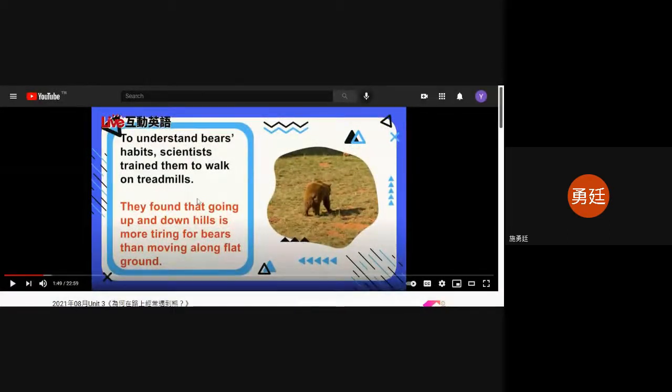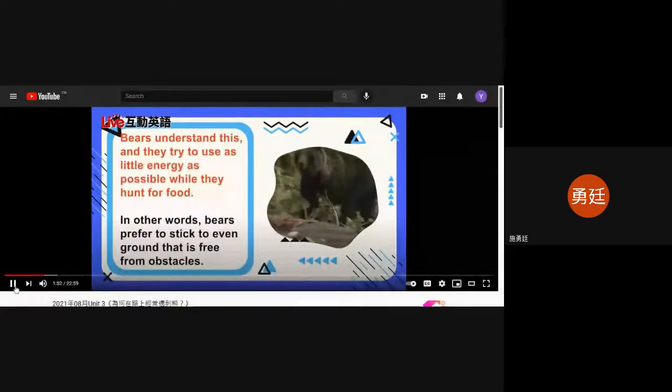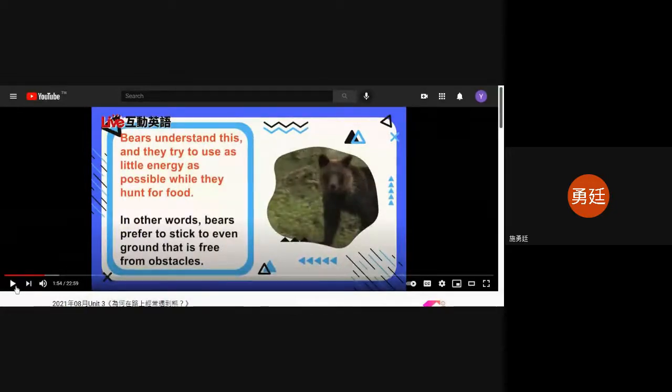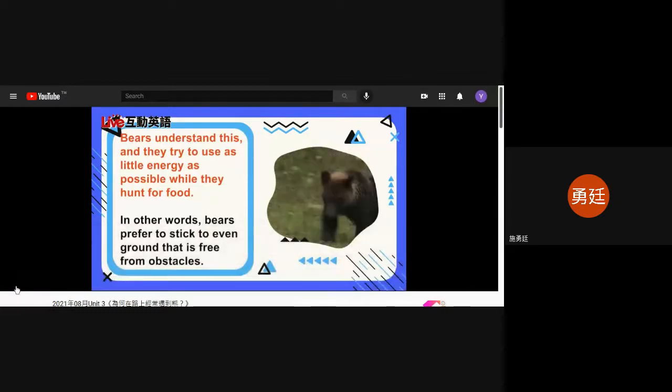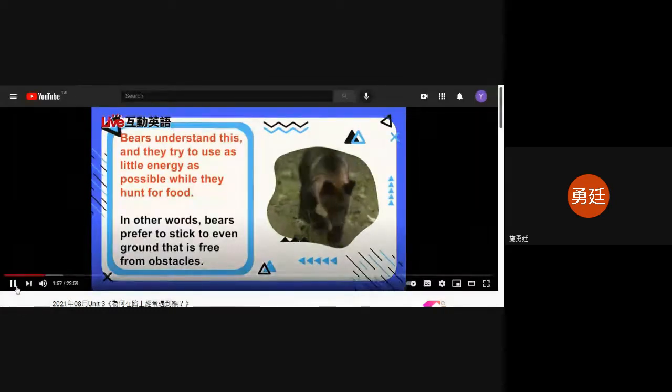All right, so usually there'll be a part like this one. They'll try to read through the article for you. So you can do something like this. Bears, then moving along flat ground. Bears understand this, and they try to use as little energy as possible while they hunt for food. So then you pause.